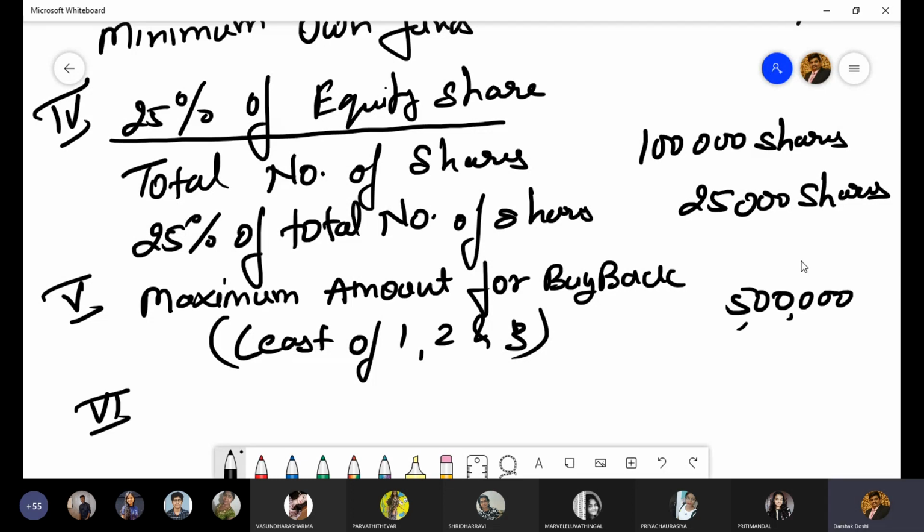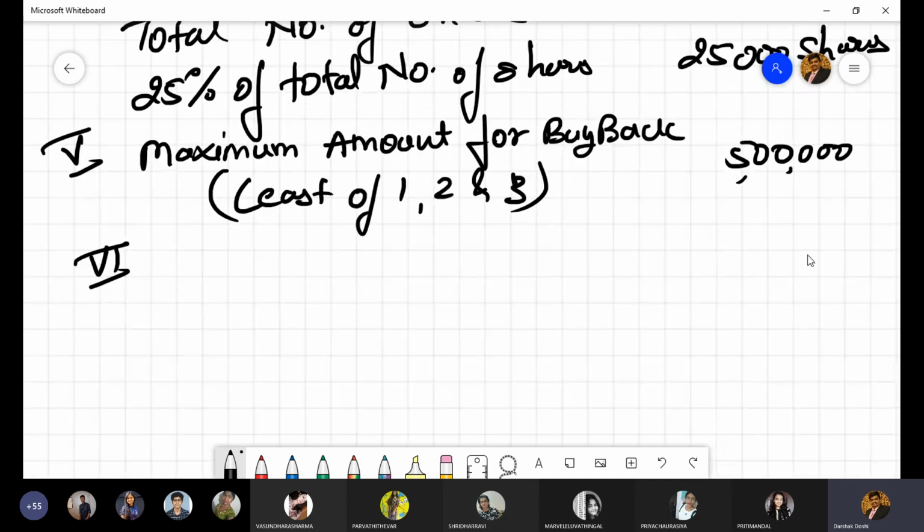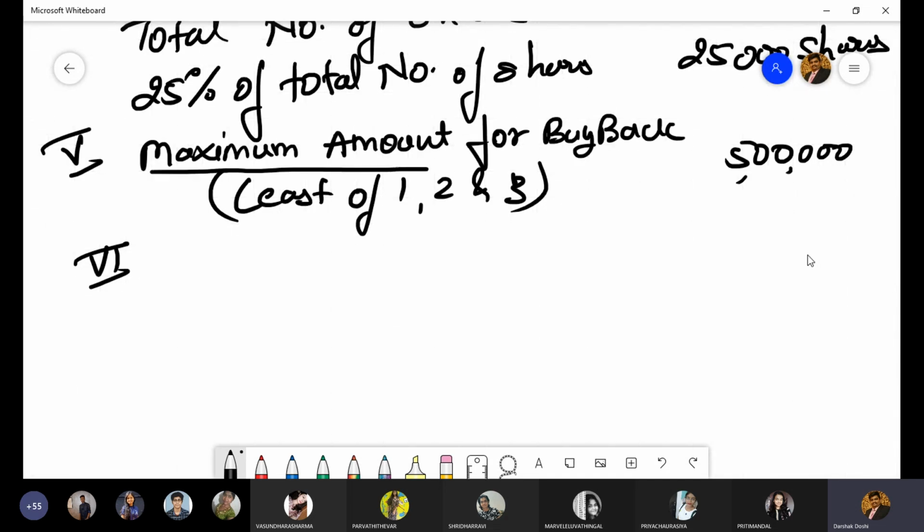Number 6. What is number 6? Maximum possible offer price.